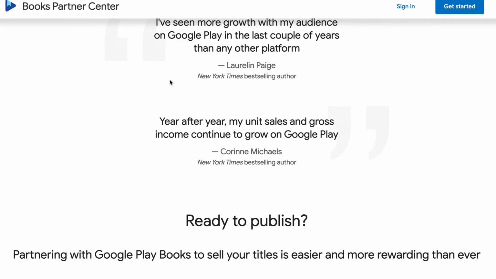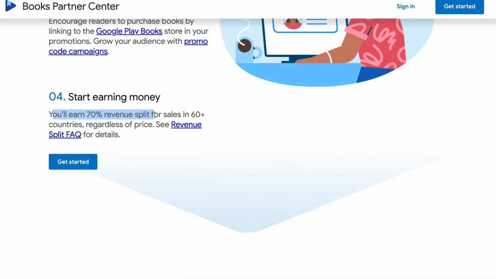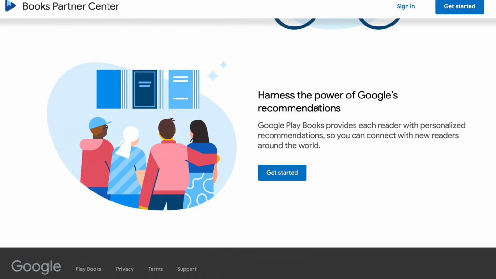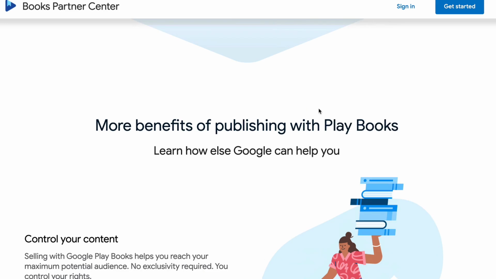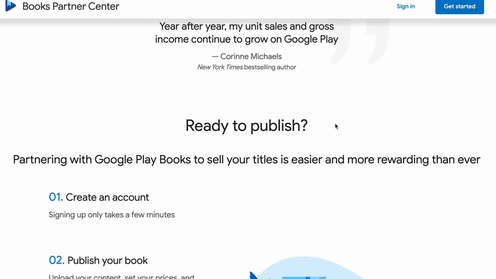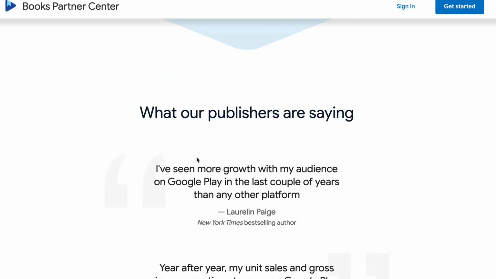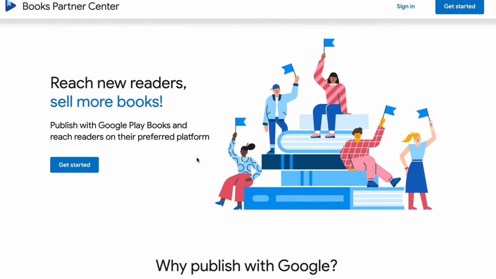The way you're going to make your money is you're going to get a 70% revenue share split on sales in 60+ countries, regardless of price. And that's how you're going to actually make your money. Now, Google Books isn't massive right now, and this is good because you can get in early and get your book published on Google Books, so you can make money in the future when this actually starts to blow up.